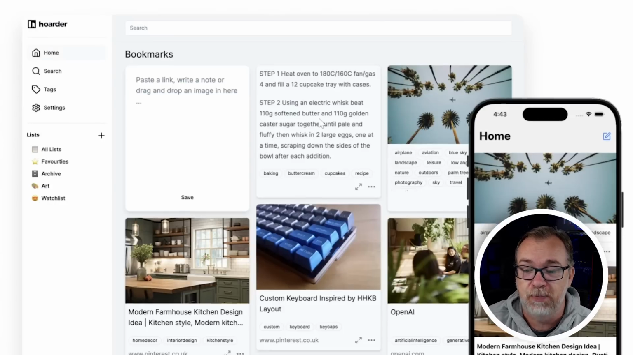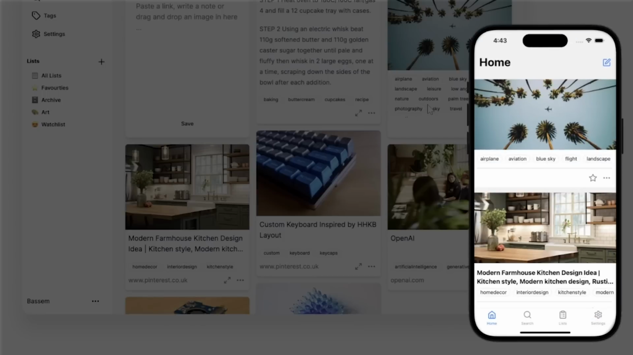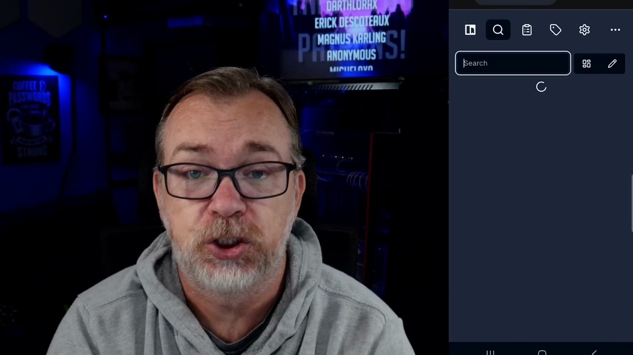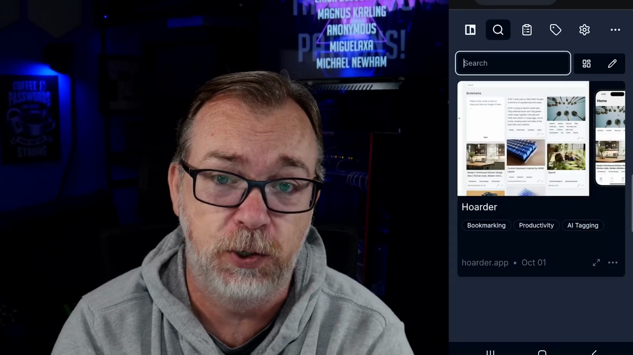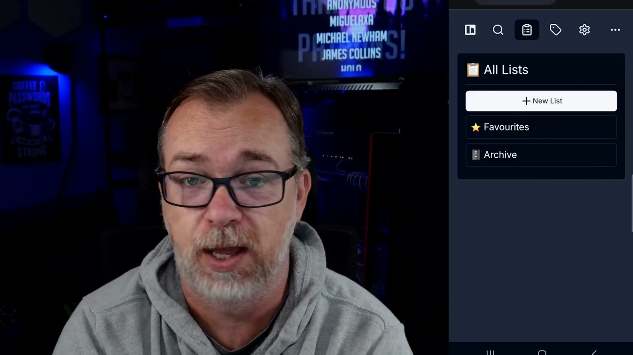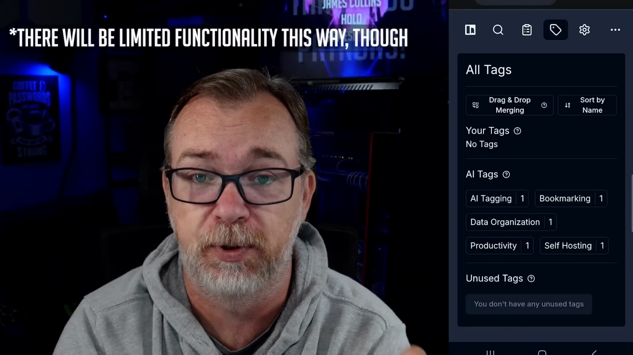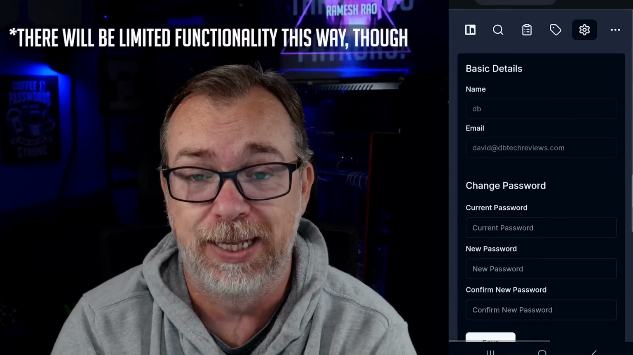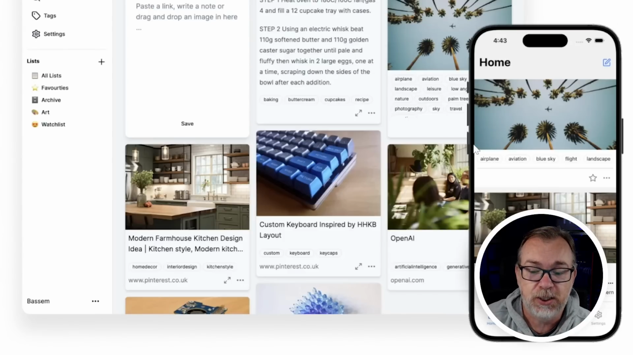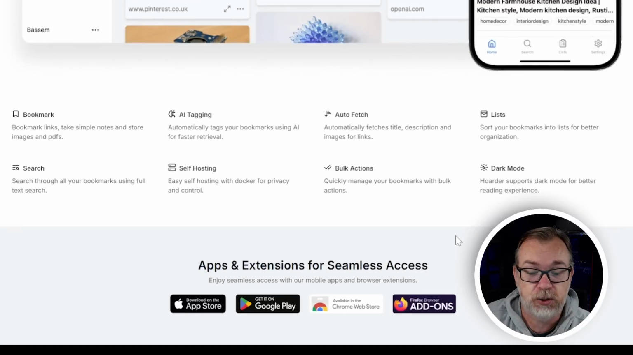But they've also got, if we scroll down a little farther, a mobile version shown here on the page. When I first tried this on my phone, I just used the browser because I didn't feel like installing another app. And I'm really glad that I did it that way because the mobile experience in the browser is really, really good. But if we scroll down, they've got apps for iOS and Android. They've also got extensions for Chrome and for Firefox.